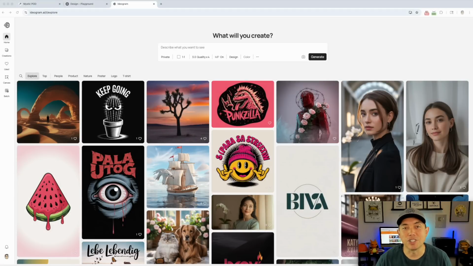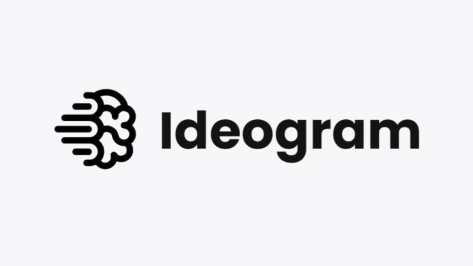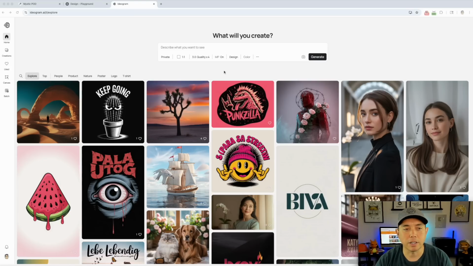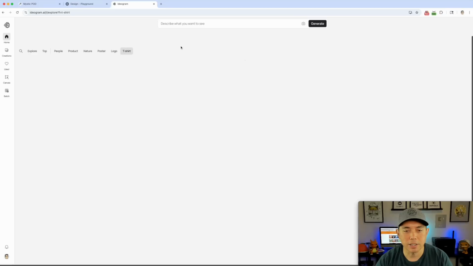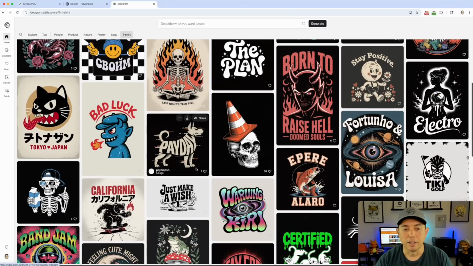All right, so the next thing that is most popular that people use AI for, and lots of people use it for, is generating graphics. And you can go into ChatGPT and Grok and type in a prompt, but I think these 3 right here are probably your best bets for creating designs, at least for t-shirts and posters and things like that, for print on demand. So first, Ideogram. I've done a ton of videos on here. You can see they have templates and they have specific t-shirt designs. Check it out here.